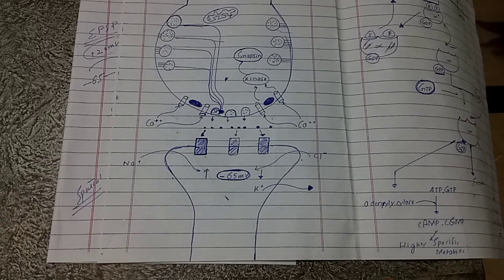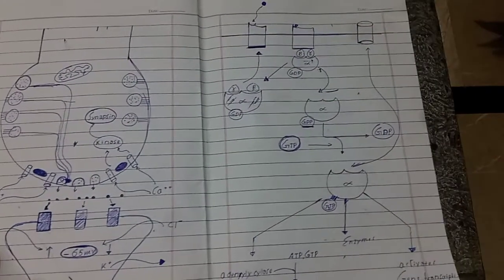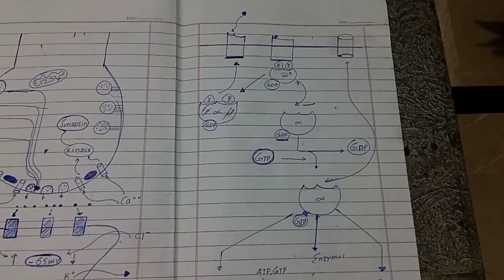So we have to adopt an alternate pathway, and that alternate pathway is adopted through the activation of a second messenger, which is the task of the metabotropic receptors. So by the activation of a second messenger, we actually induce long-term changes in neuronal excitability.